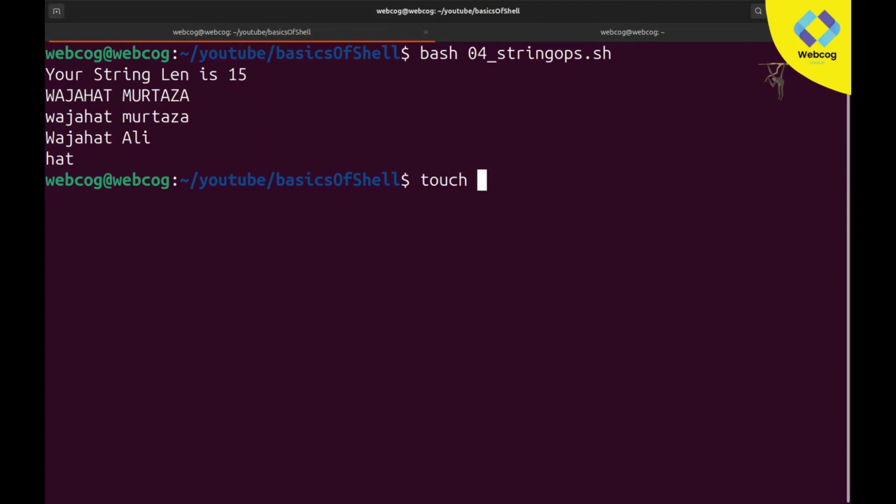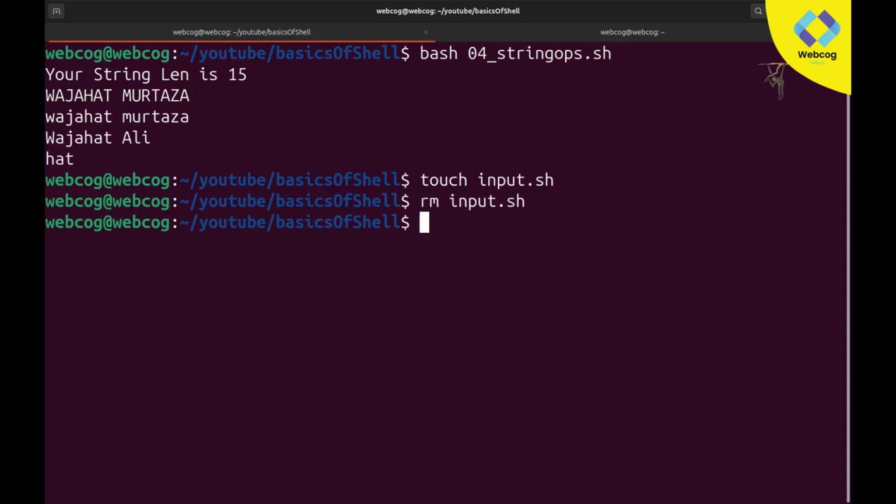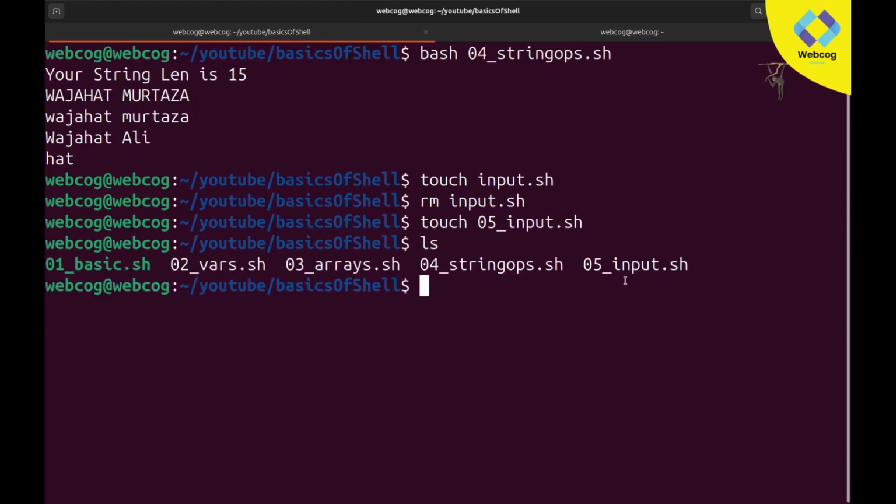I'll create it with touch, 05_input.sh. rm command is used for removing a file. If I type ls, you can see our sh file has been created.